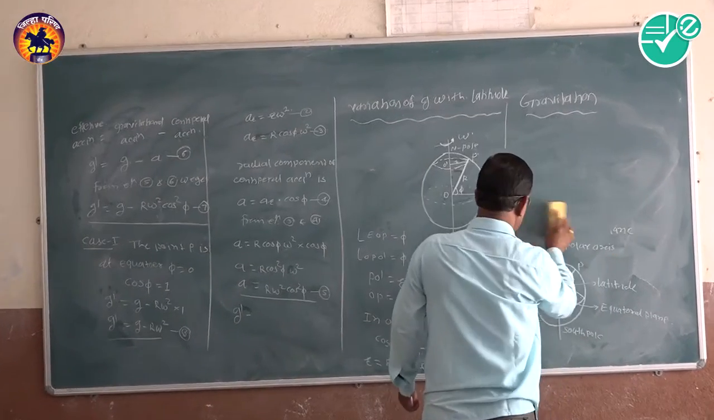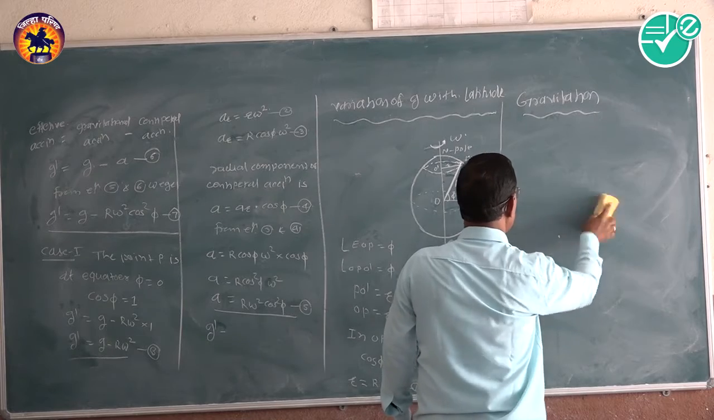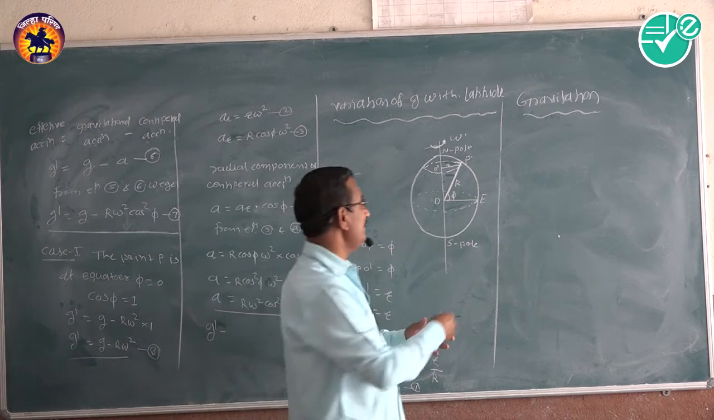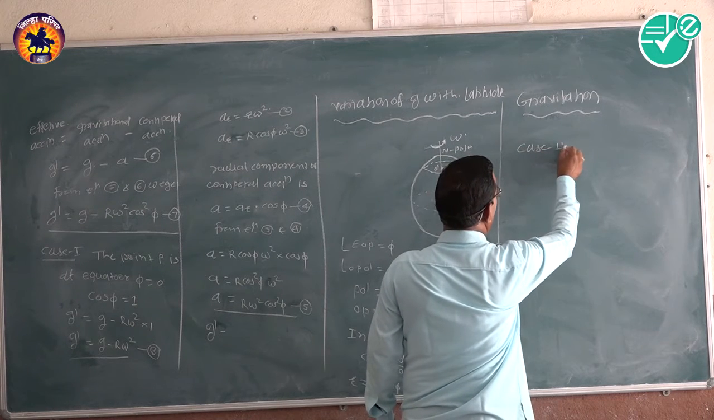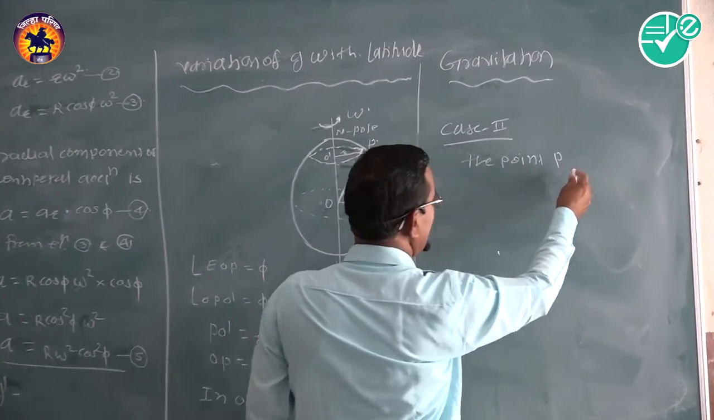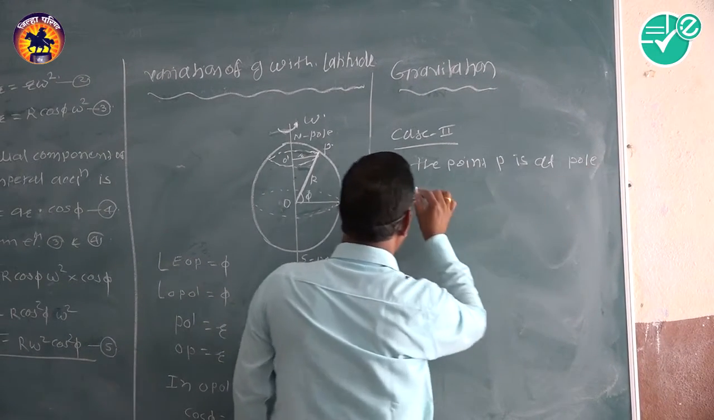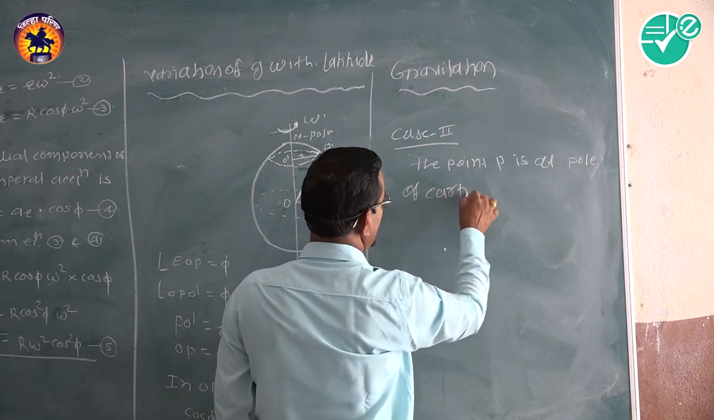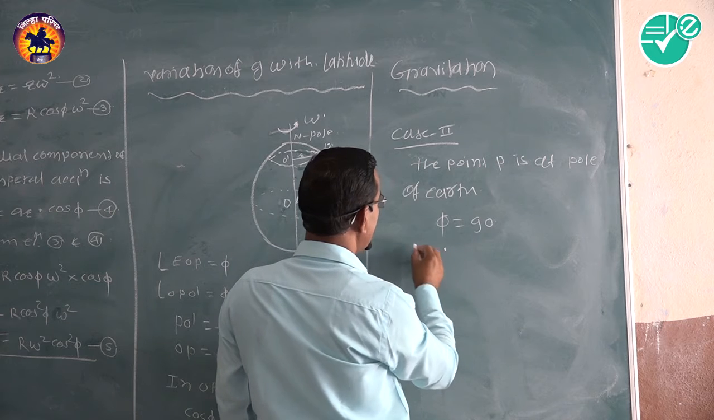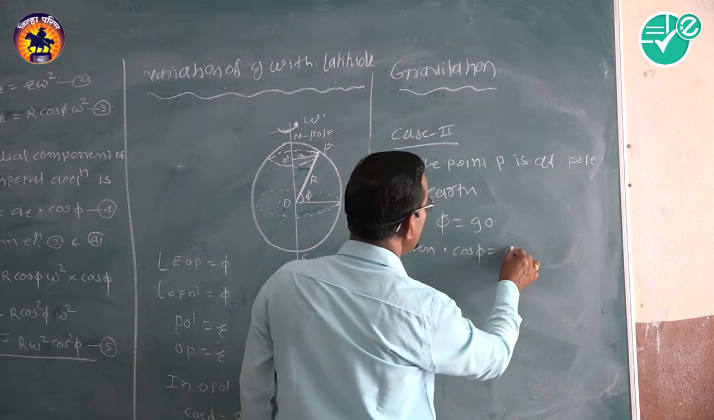That equation 8 gives the effective acceleration at the equator. Now the second case: the point P is at the pole of the earth, that is phi is equal to 90 degrees, then cos phi is equal to 0.